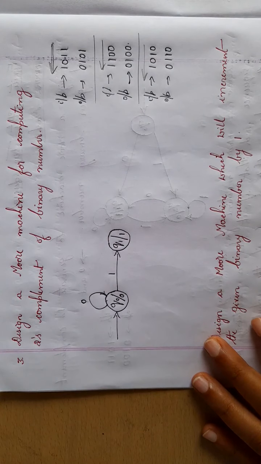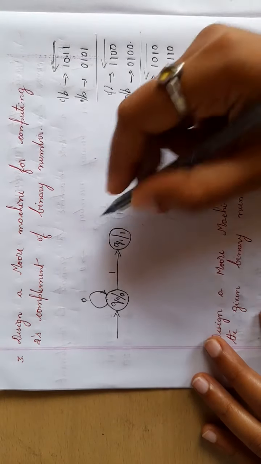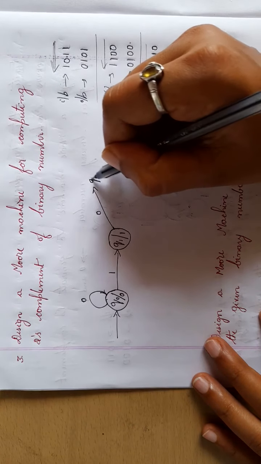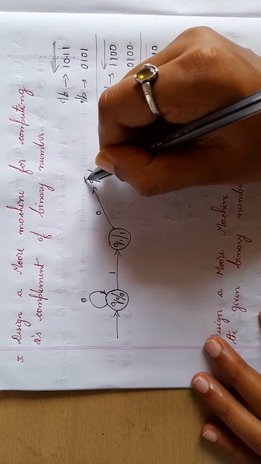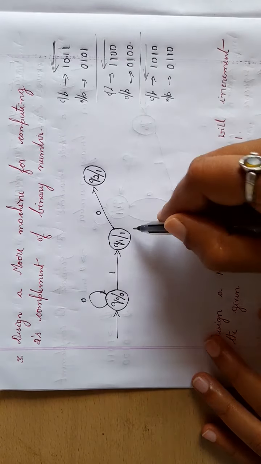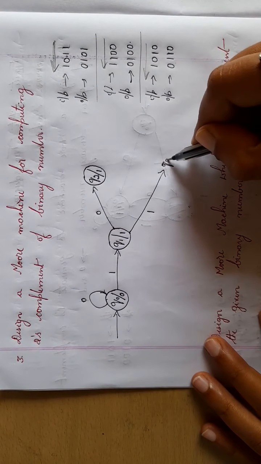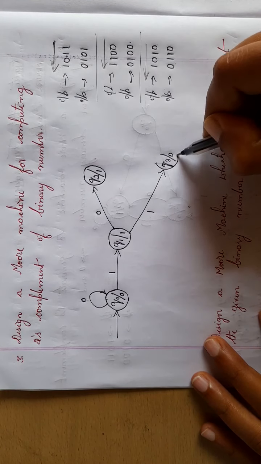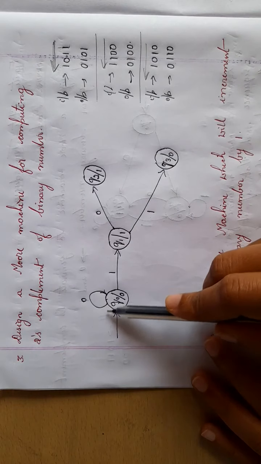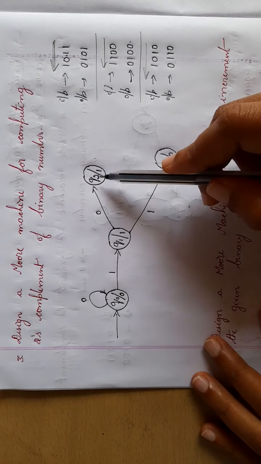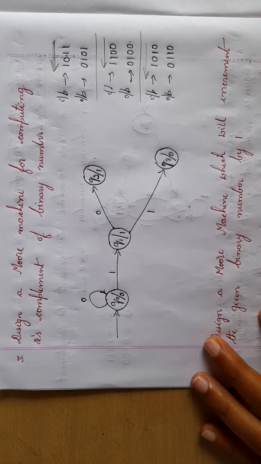Once you read the first one, then for the remaining, change zeros to ones and ones to zeros. That is, you are finding one's complement. That is, if you are reading a 0, change it to 1. If you are reading a 1, then change it to 0. So from Q0, 0 and 1 is done. From Q1, 0 and 1 is done. From Q2, you should have an outgoing 0 and 1.